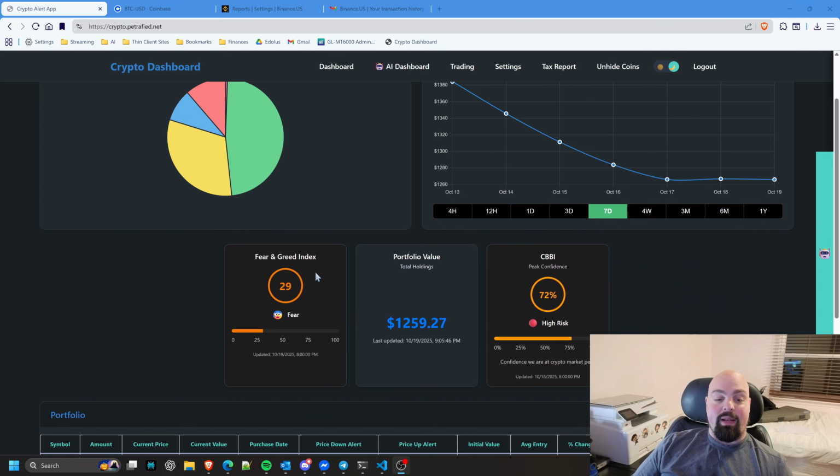I added this fear and greed index, which shows currently the overall sentiment of the market. It was extreme fear a couple days ago, but it moved up to fear. And I think that once the government shutdown ends and we get some of these trade deals and all this tariff stuff, the dust settles, hopefully we'll see a massive increase in the market. They've been predicting it for a while that October, November, December, it's going to skyrocket. It will hit some all-time highs, but that remains to be seen.